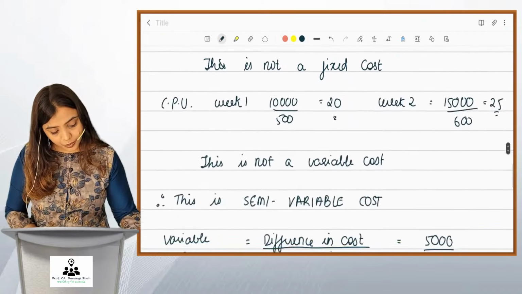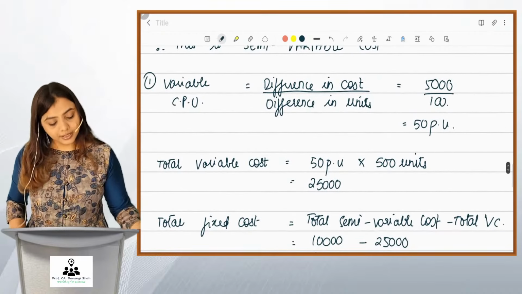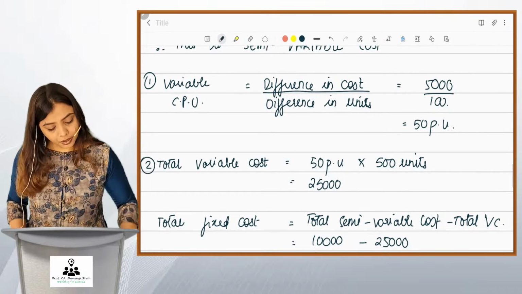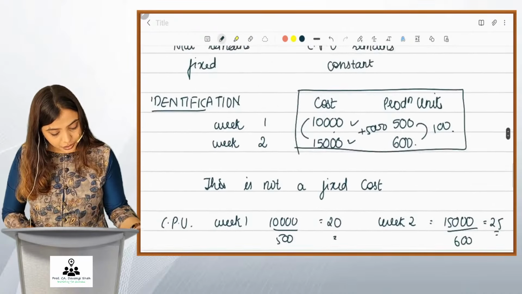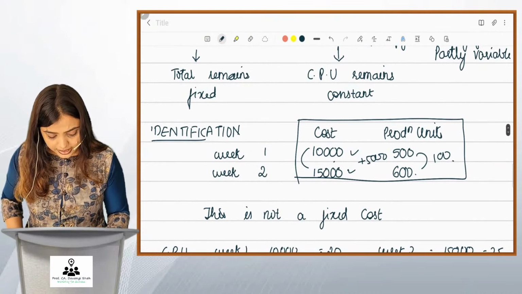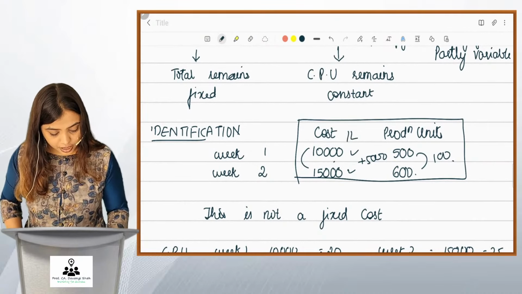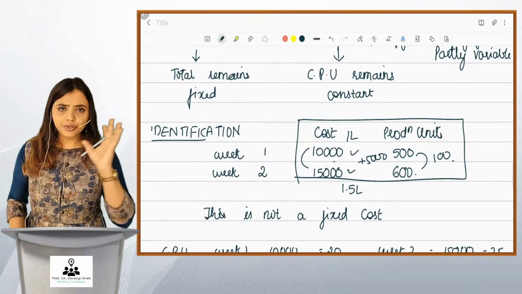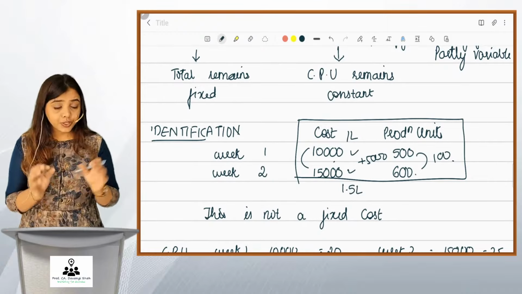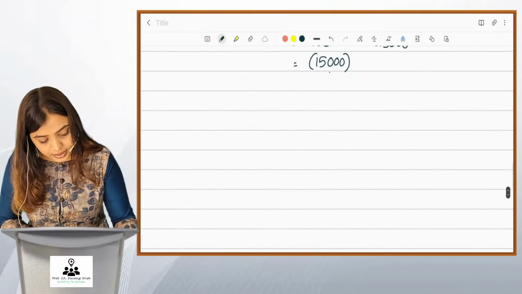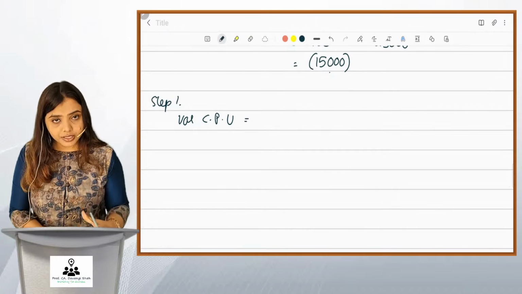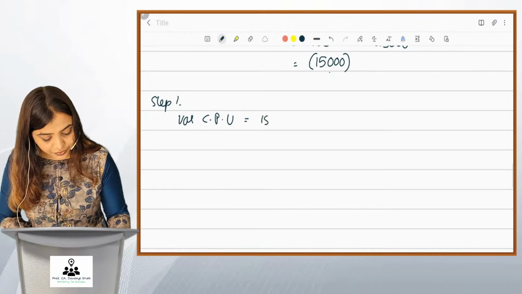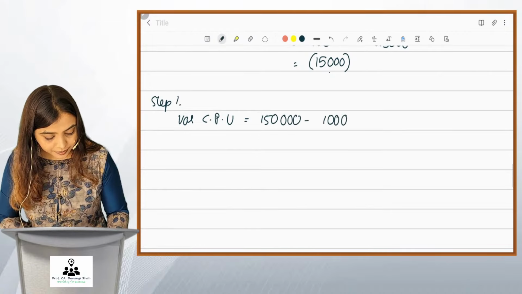This is the process. First step, we take our variable cost per unit. Then we calculate the total variable cost, and third we find out the total fixed cost. Friends, you can take other numbers and try it out. If I take the cost as 1 lakh and cost as 1,50,000, number of units remaining same. Just try it out. This is just for your practice, I'm saying. So what I would do is, step 1, I'd find out variable cost per unit, which would be difference in cost upon difference in units. So difference in cost would be 1,50,000 minus 1 lakh divided by 600 minus 500.